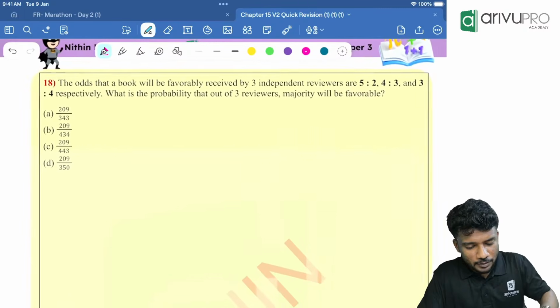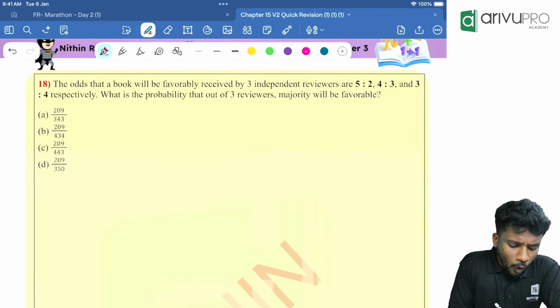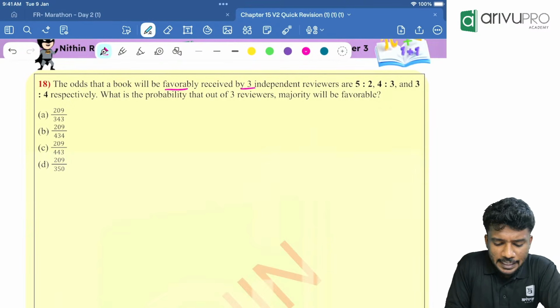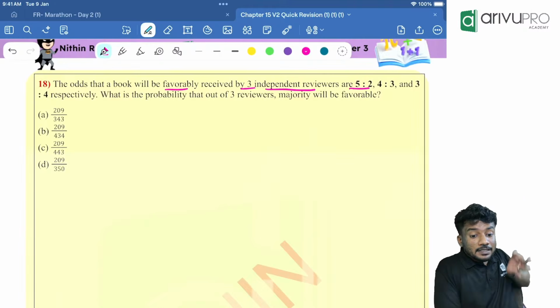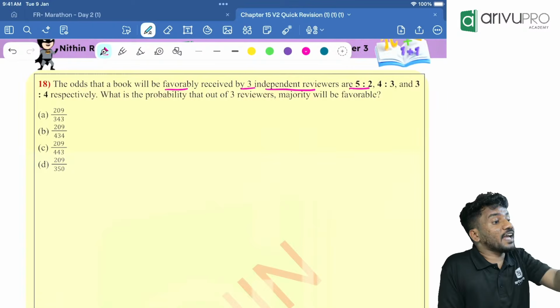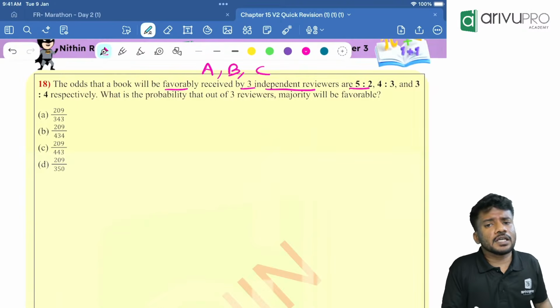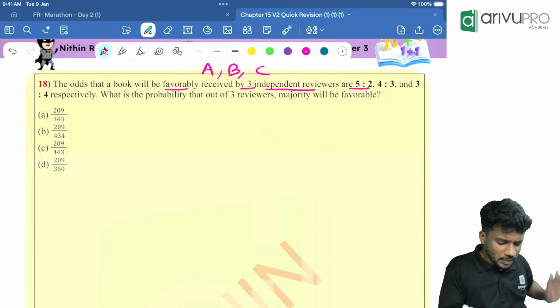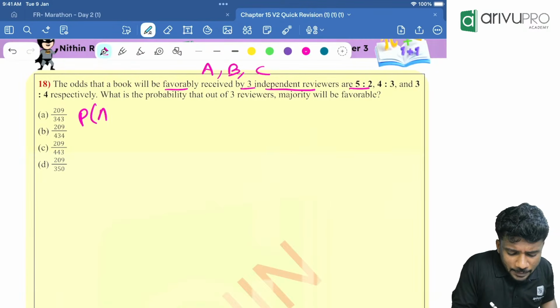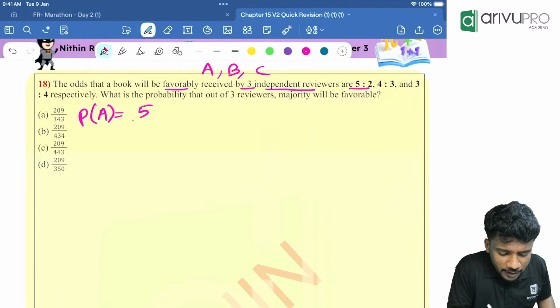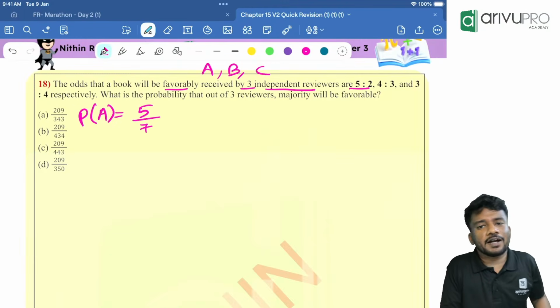Now have a look at this question. The odds that a book will be favorably received by 3 independent reviewers are 5:2. Favorably received means odds in favor. Okay. First, there are 3 independent reviewers, right? We will call them A, B, C. Then P of A liking the book will be how much? 5 divided by 5 plus 2, which is 5 by 7.